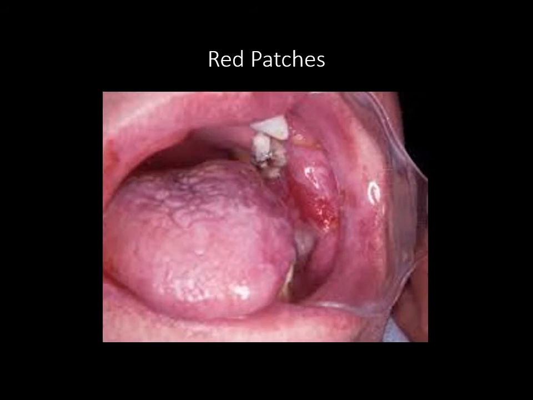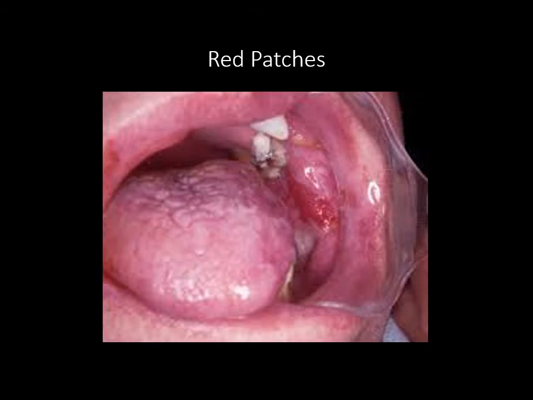That's why if you are given a choice between erythroplakia and leukoplakia, choose leukoplakia, because the malignant transformation is less as compared to erythroplakia. But both are pre-malignant lesions of the oral cavity. This is what we really need to remember.